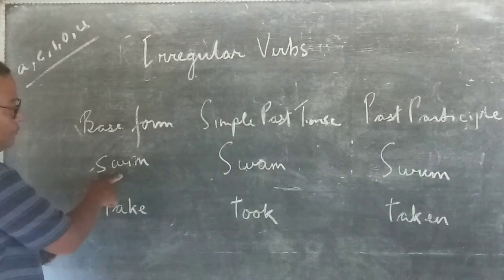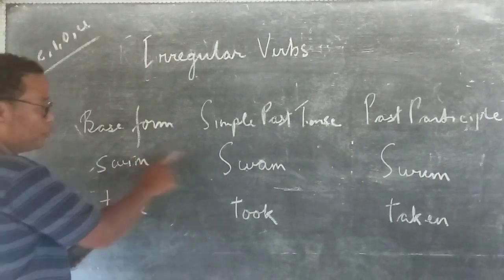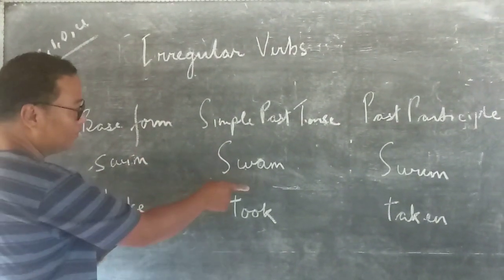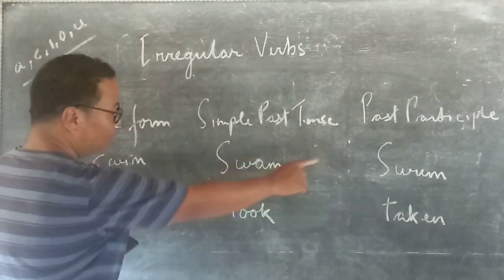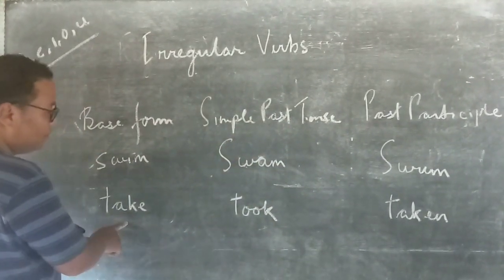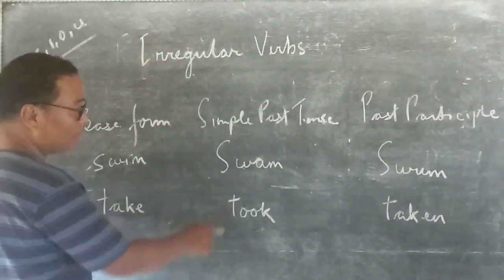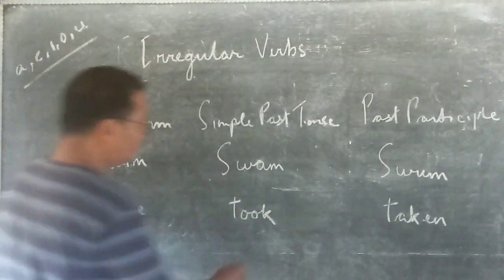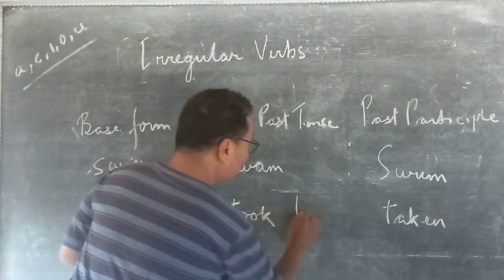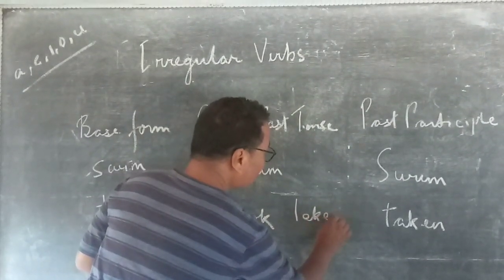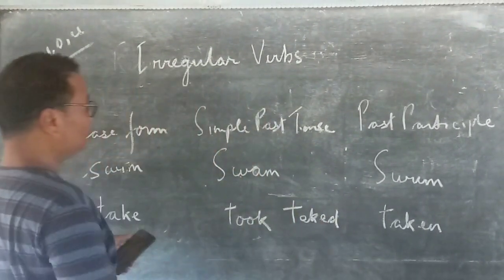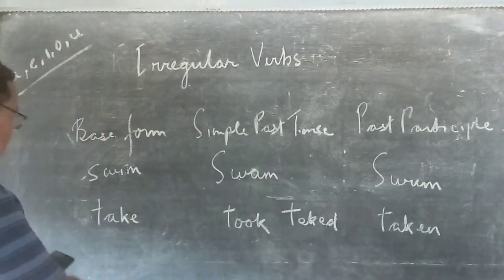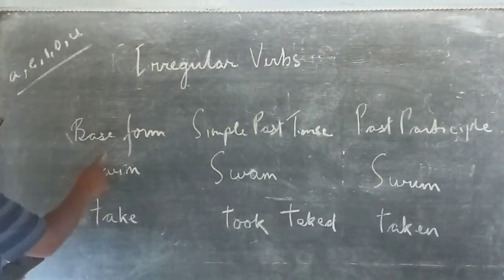The simple past tense of swim is not swimmed, it is swam. The past participle is swum. Then take: the simple past tense is took, past participle is taken. We cannot say taked as the simple past tense form of the verb take.